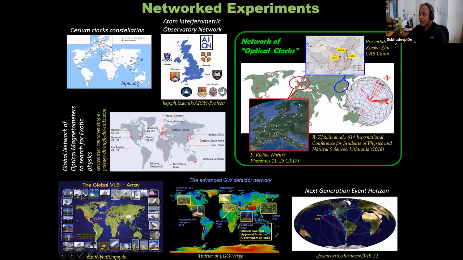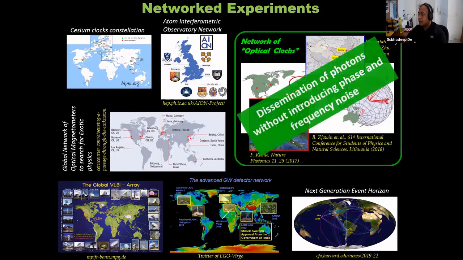And then what is happening, you see all these dots, they're all optical clocks, and they're connected together, and they can do a comparison study to meet the physics goals and so on. Obviously, in India, we don't have the optical clock yet, but there are a few groups, including us, trying to develop it. So not only building the optical clock is important, but if you want to go further, at the international level, dissemination of these photons using ultra stable fiber is one of the important challenges, together with developing the optical clock.